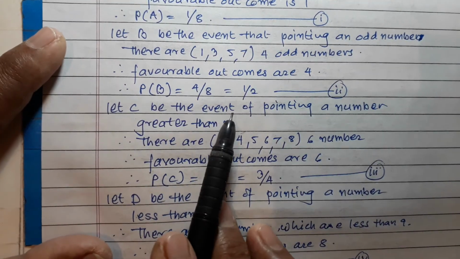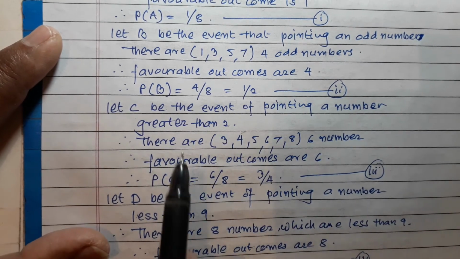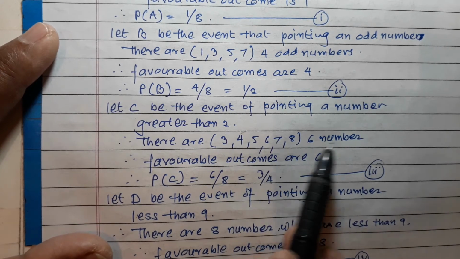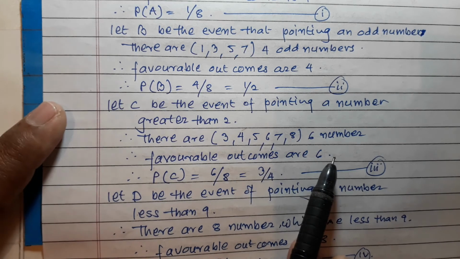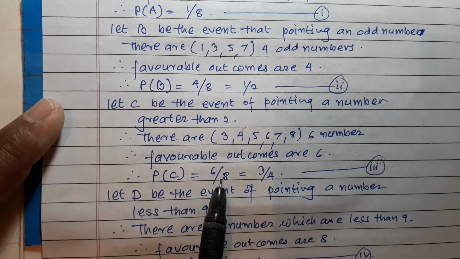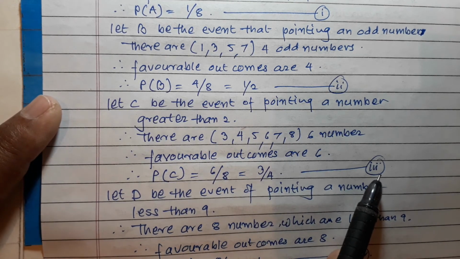Let C be the event of getting a number greater than 2. So there are 3, 4, 5, 6, 7, 8, 6 numbers and therefore favorable outcomes are 6 and hence P(C) is equal to 6 upon 8, that is 3 upon 4. Third number.